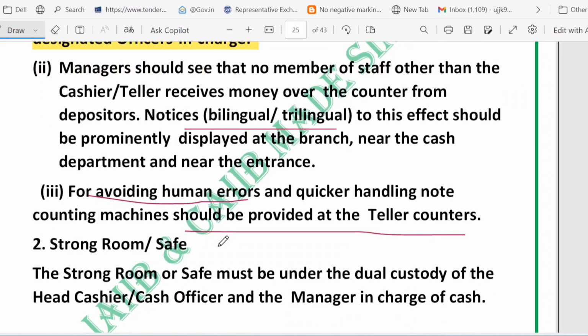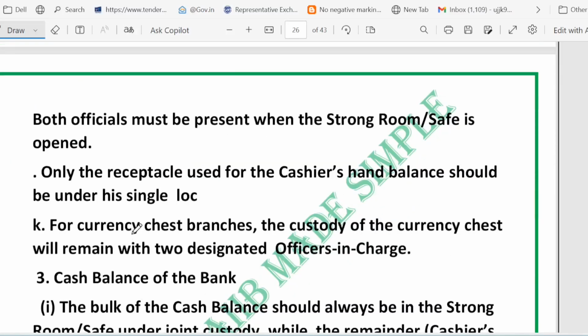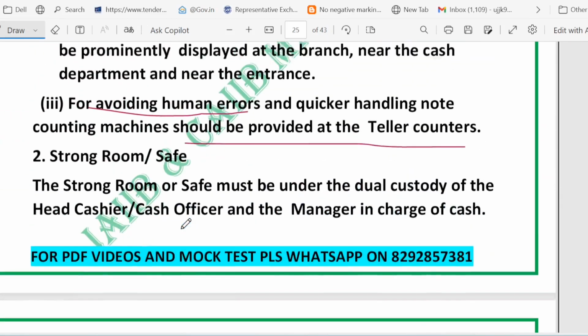Now what about the strong room? Obviously, there is a single locker for the cashier's hand balance. The small cash tray that a cashier uses is called the hand balance. A small cash tray is allowed to be under the cashier's single lock only. Everything large stays in the strong room under joint lock. Now what about the custody checklist? Dual custody means accountability. Single lock for hand balance, right? And here you can see.